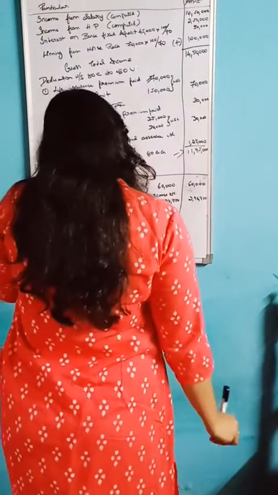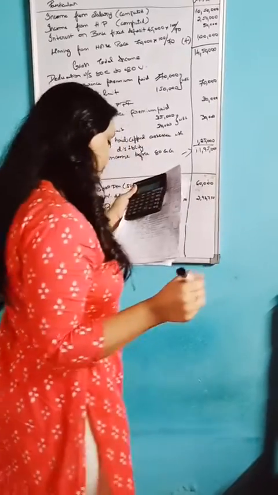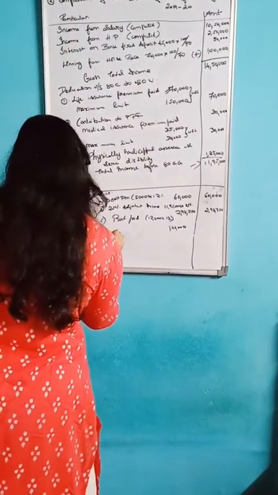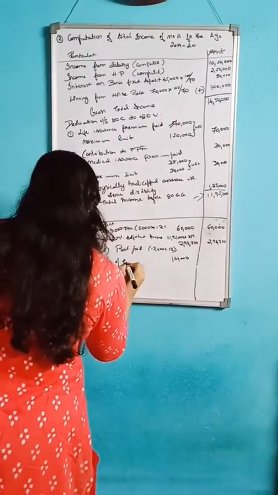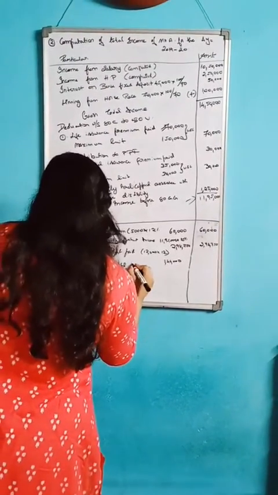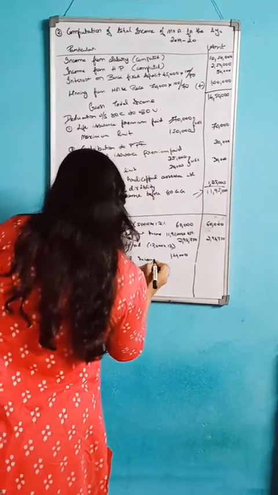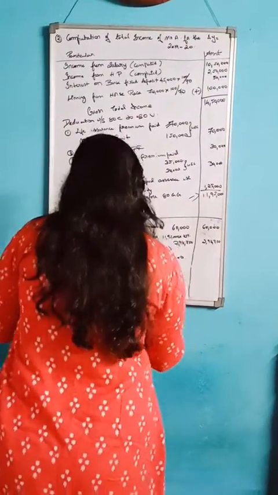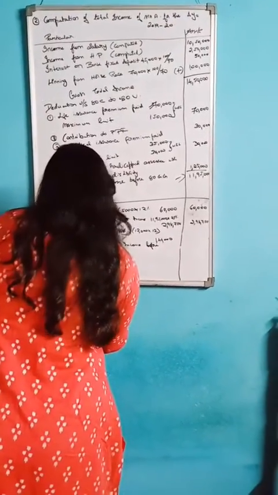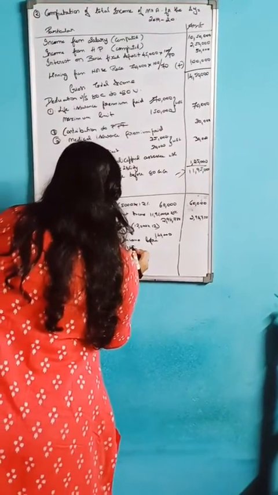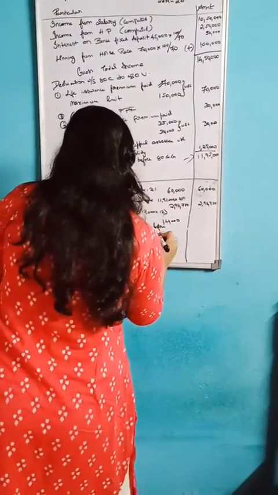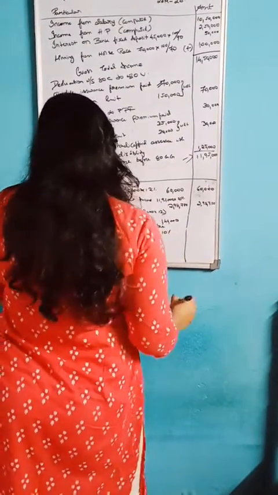Okay, so after that you should deduct 10% of total income before 80GG, that is 11,95,000 into 10%.